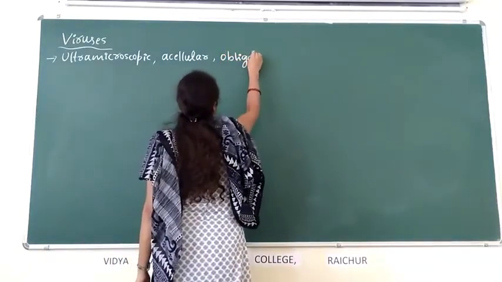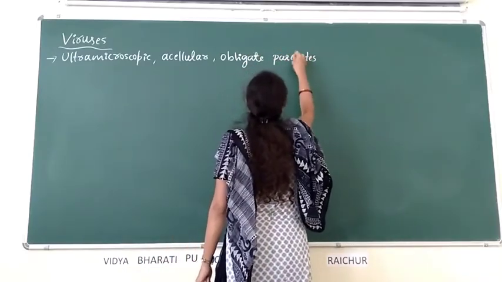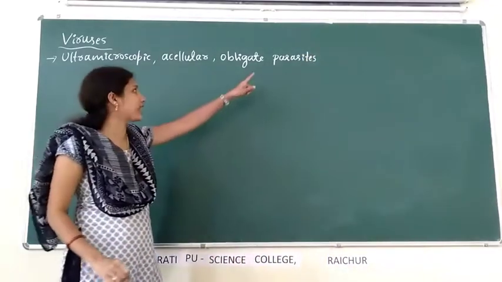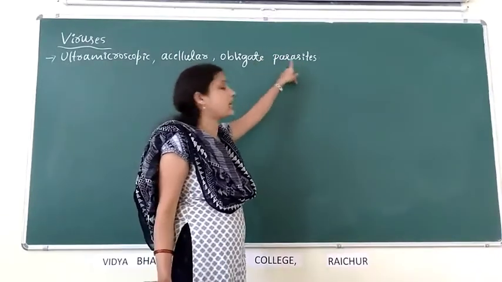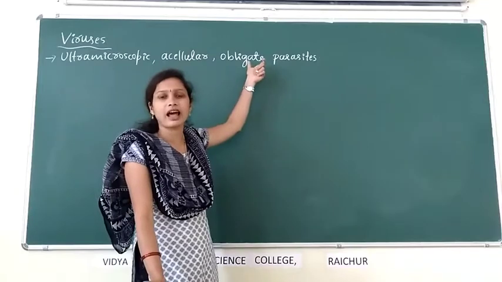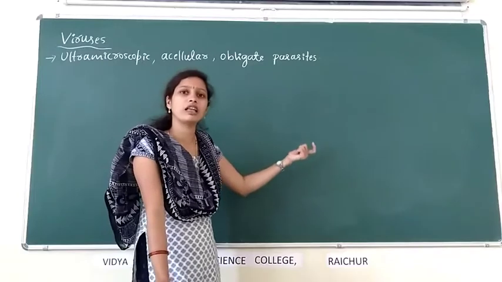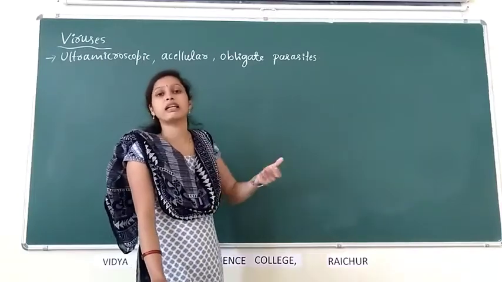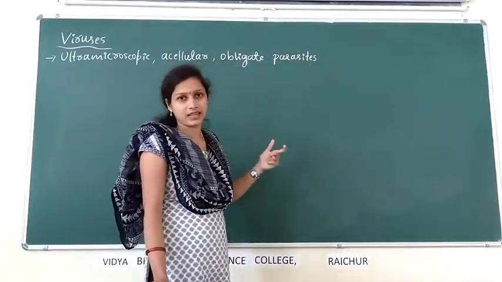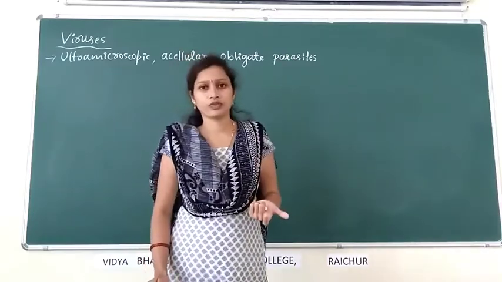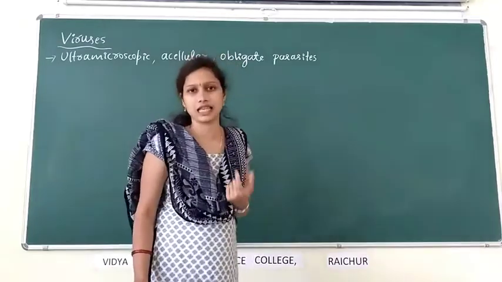They are obligate parasites. Obligate parasite means strict parasite. They are strictly parasites, meaning viruses are always dependent on a living plant cell, animal cell or living human cell for their multiplication and growth. Hence they are called obligate parasites.